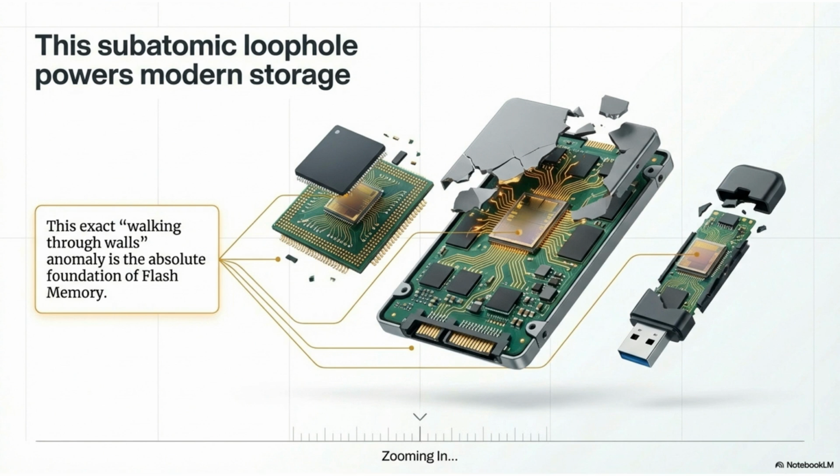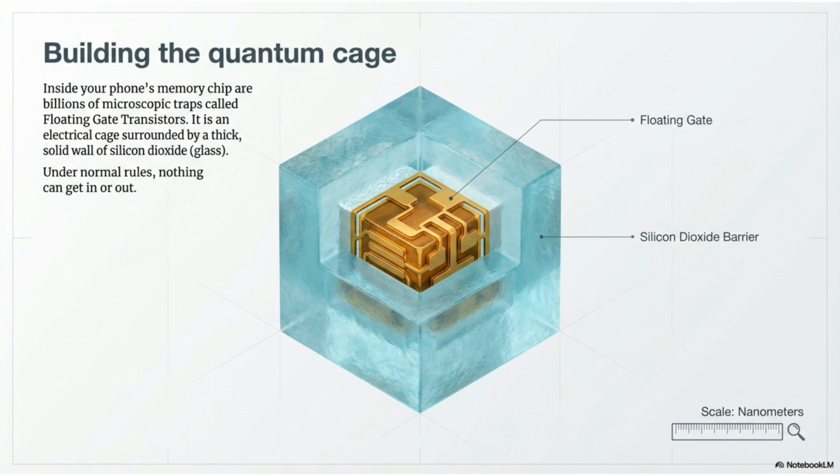modern storage devices. Inside your phone's memory chip are billions of microscopic traps called floating gate transistors. These are electrical cages surrounded by a thick, solid wall of silicon dioxide or glass. Under normal rules, nothing can get in or out.